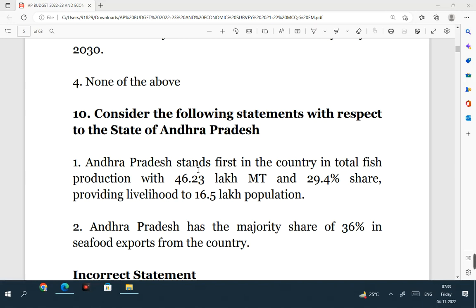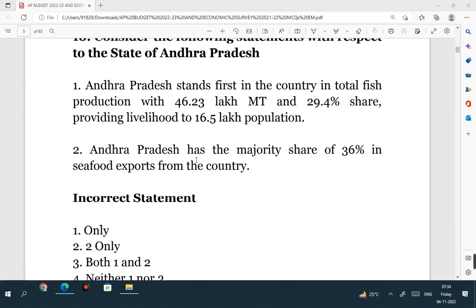Andhra Pradesh ranks number 1 in fish production at the national level. The total fish production is 46.23 lakh metric tons. The share of AP in the total fish production in India is 29.4%, and it provides livelihood to 16.5 lakh population. So the statement is correct. Andhra Pradesh has the majority share of 36% in seafood exports from the country. This is also a correct statement.